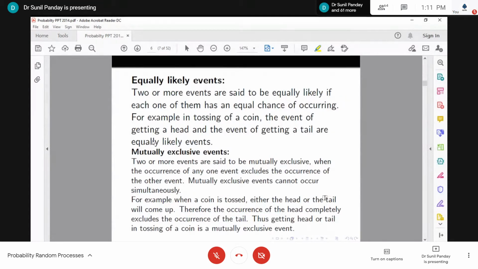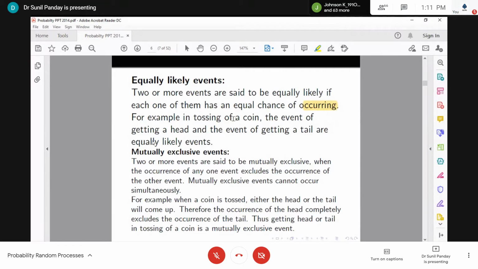Then we talk about equally likely events. Two or more events are said to be equally likely if each one of them has an equal chance of occurring. So if we have an equal chance of occurring, then we say that these events are equally likely.